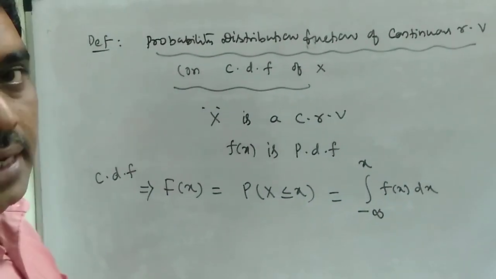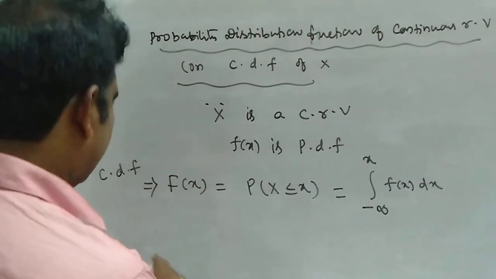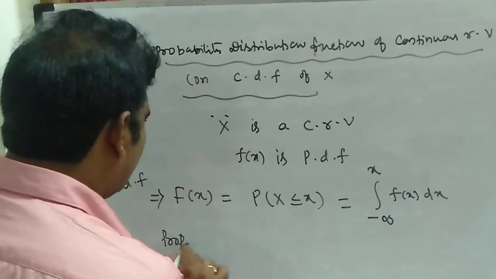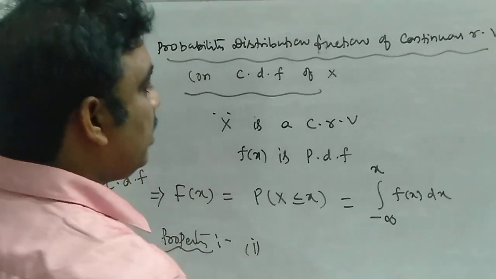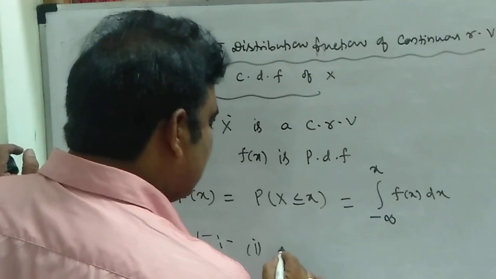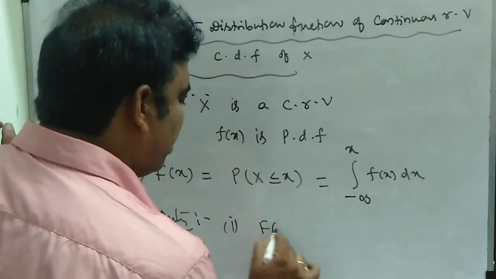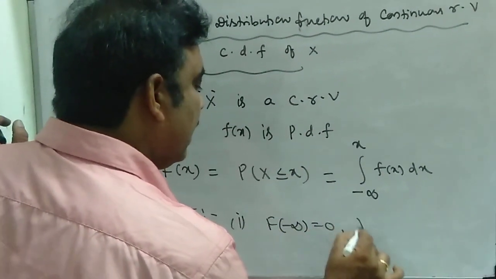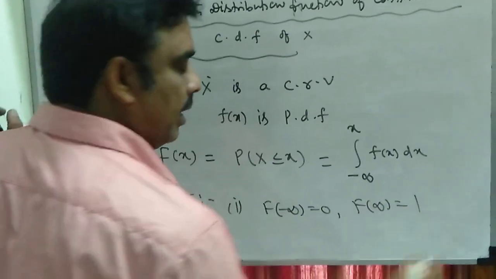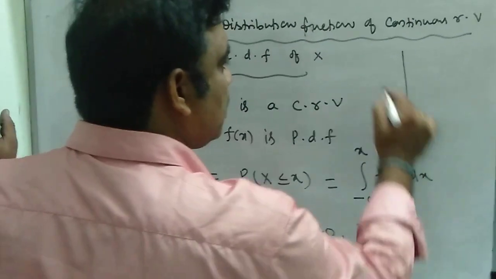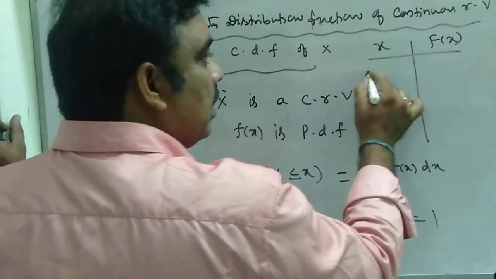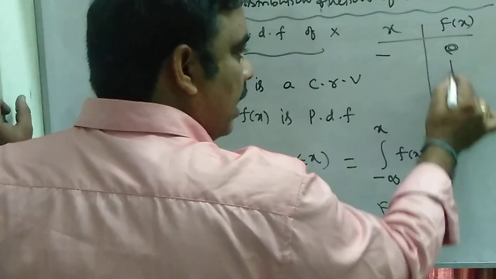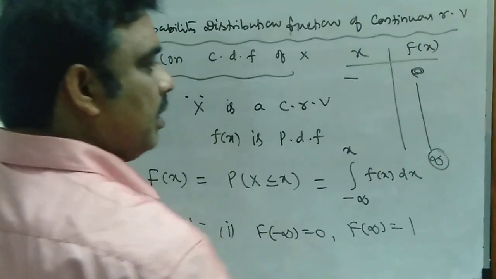So based on this, we can have some properties of the cumulative distributive function. The first one: we have seen already the basic values, F of minus infinity is 0 and F of infinity is equal to 1. The least value may be 0 and the maximum value is 1.